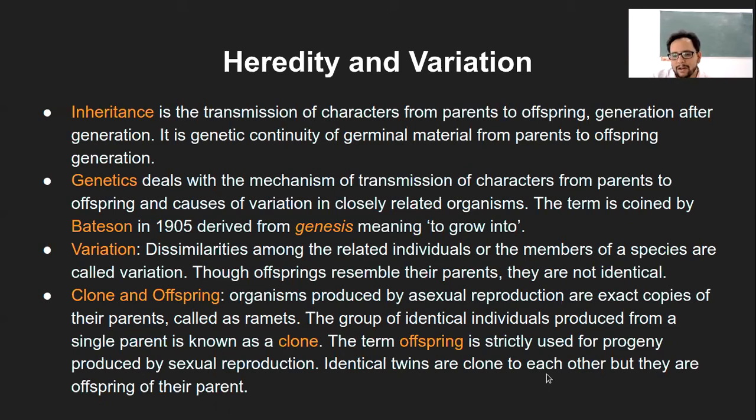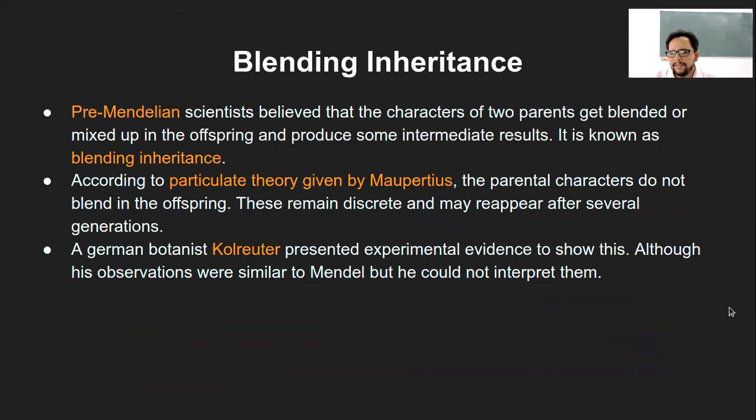Identical twins are clones of each other, but they are offspring to their parents, because they are exact copies of each other. In relation to the parent, they will always be offspring, but in relation to each other, they will be clones. That is the difference here. Otherwise, all asexually reproduced organisms will be called clones, and the sexually reproduced ones will be called offspring. So that is the basic concept.